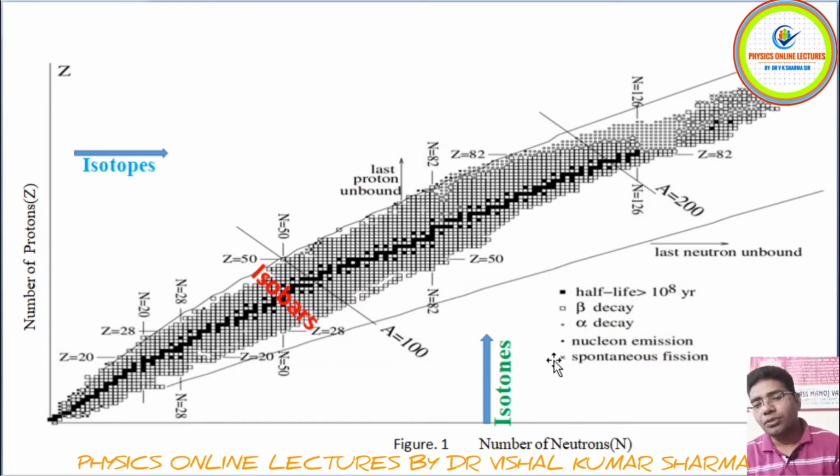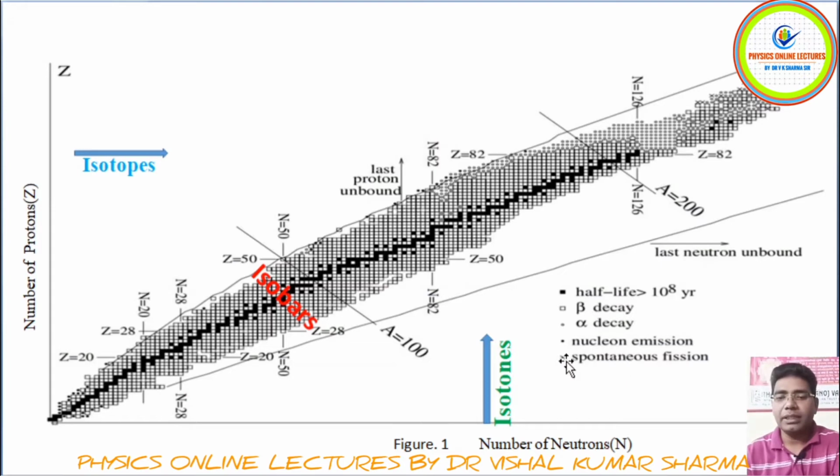So students, this is the proper description of this particular map, in which we are discussing where we have the isotopes, the isobars, and the isotones, and correspondingly alpha, beta, as well as nuclear emissions.